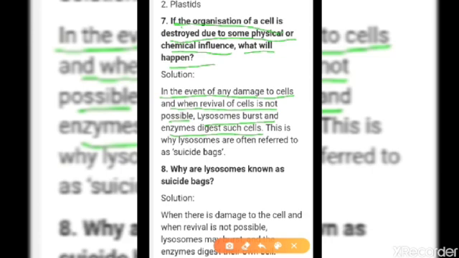This is why lysosomes are often referred to as suicidal bags. We have already read in the lysosome part that lysosome has a powerful enzyme that we call hydrolytic enzyme. If they detect that our cell is not able to repair, they will eat up their own cell.